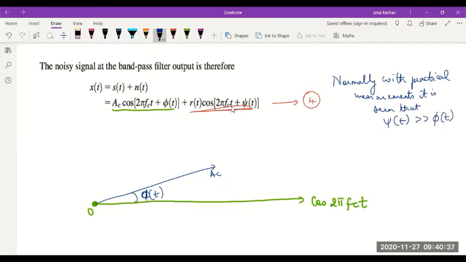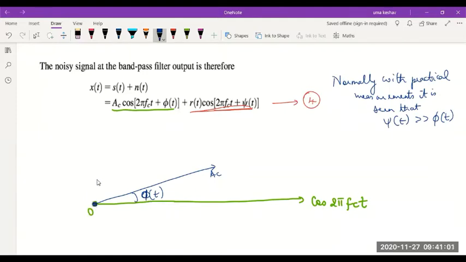So, rather than trying to draw this signal here, let me take it at 0 only. Later on, I can project it here. Okay. Because if it was a straight line on the axis, drawing it here was okay. But since this is already an inclined line with an angle phi, let me take the second signal also from 0 and let's find the resultant.